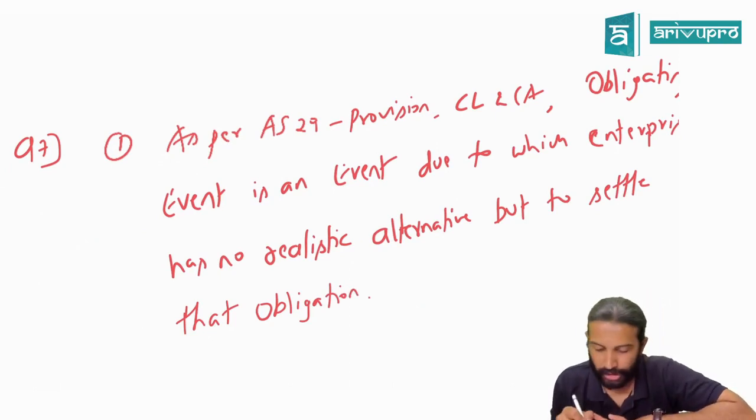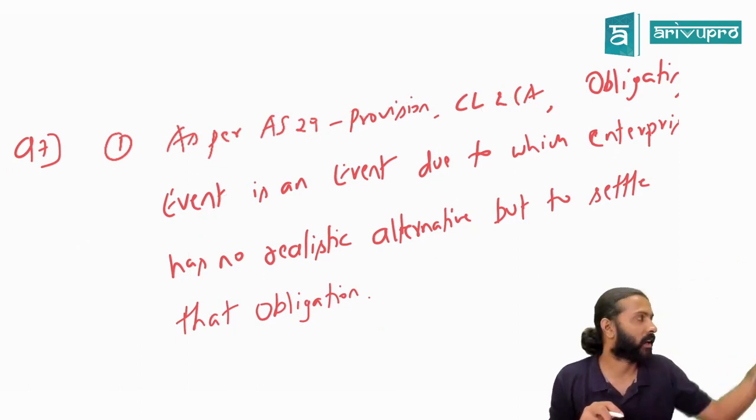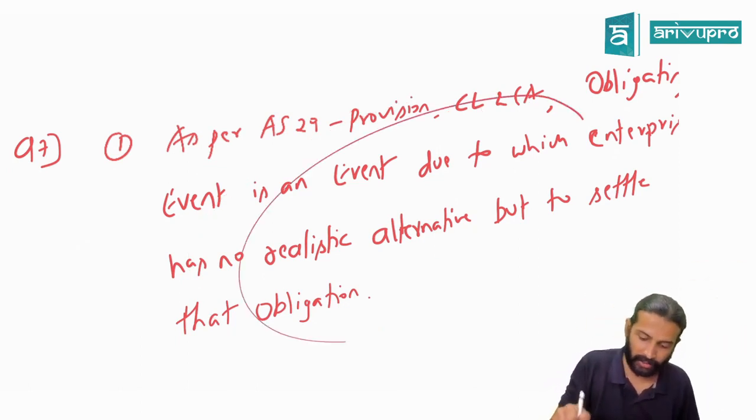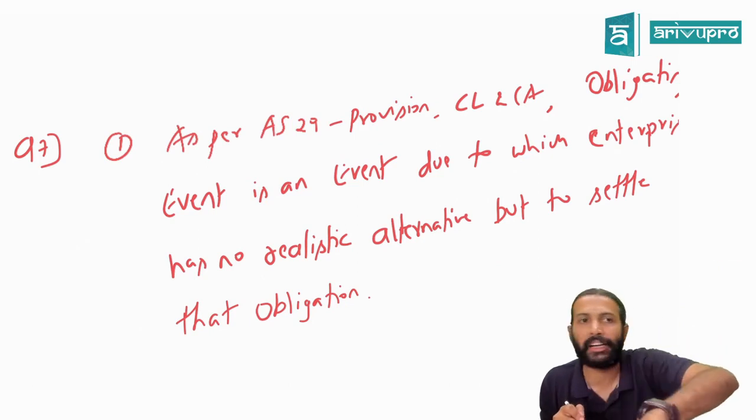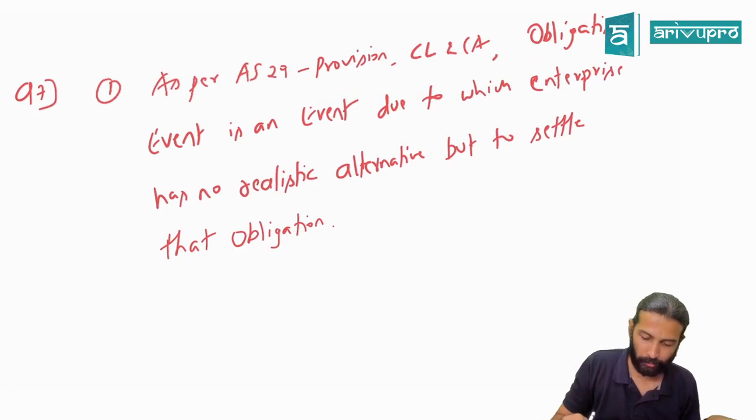There's an exact definition, and they write it. Basically, instead of this term, what did we say? No escape. The company cannot escape from it. That is the exact wording of the definition: the company has no other alternative but to settle the obligation.